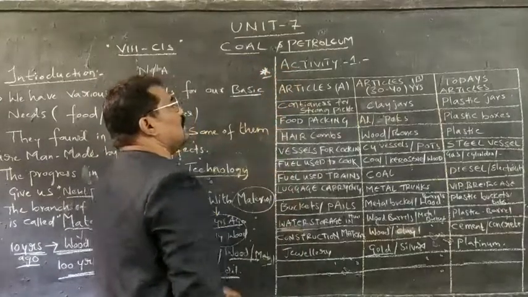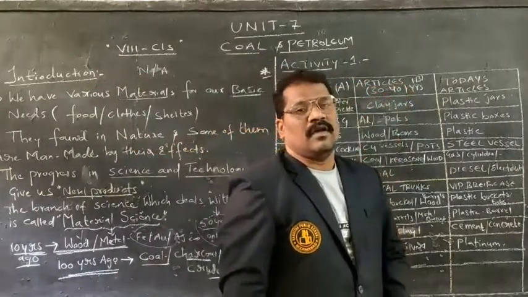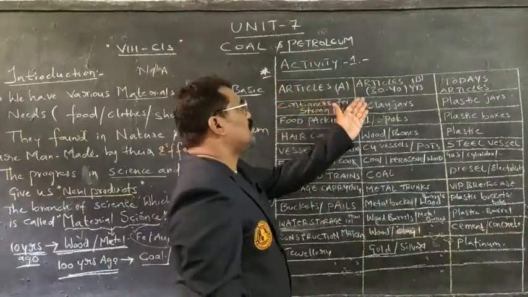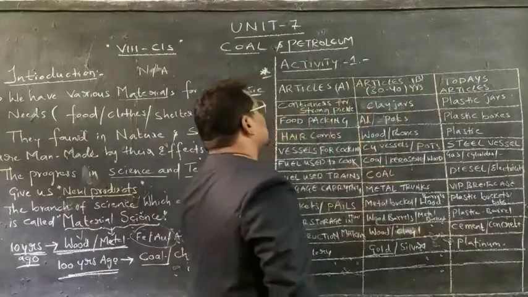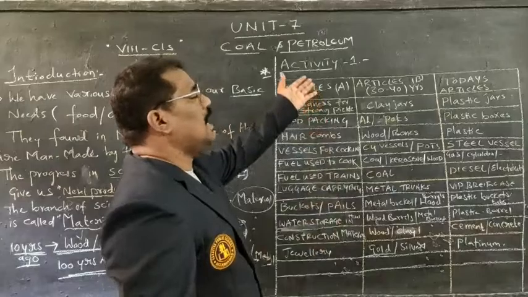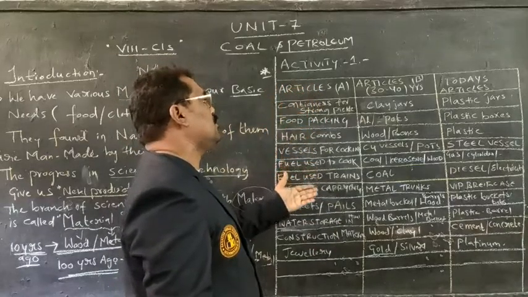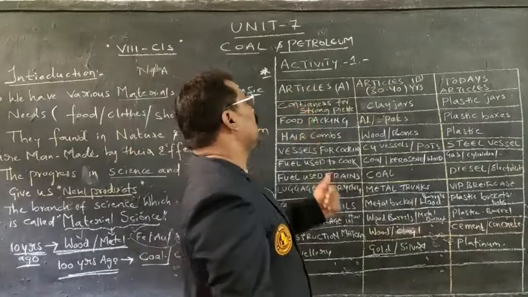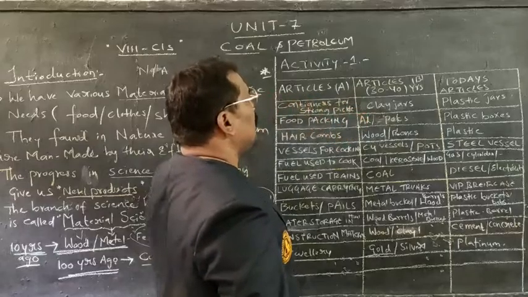The next topic is Activity 1. Here they have given three different types of activities. Articles or items have been given there. What else are we using there? A certain time has been there, in the past.